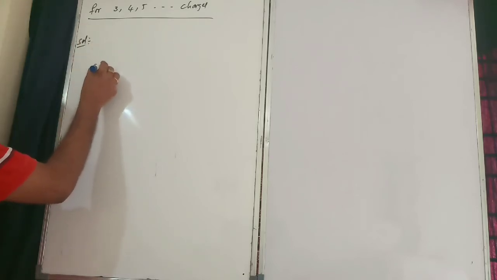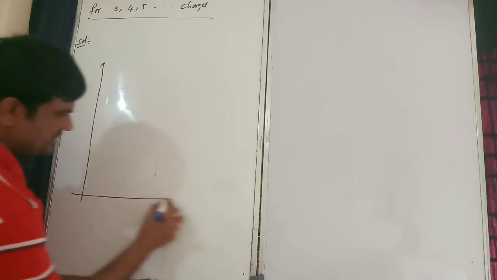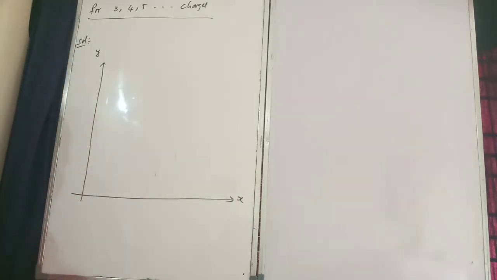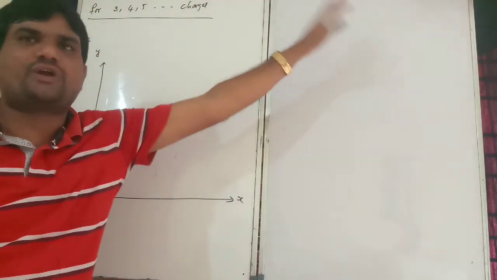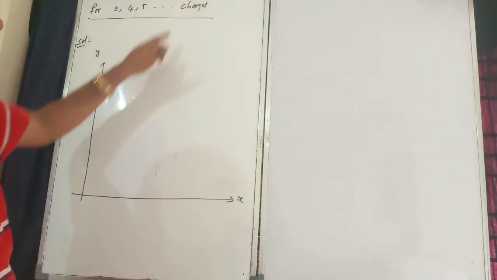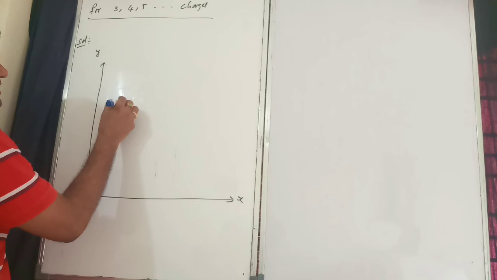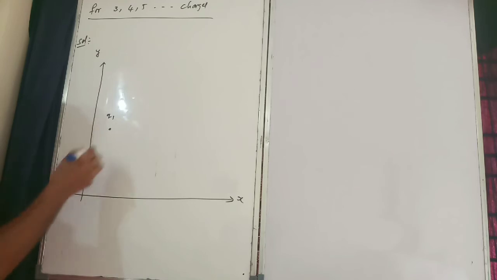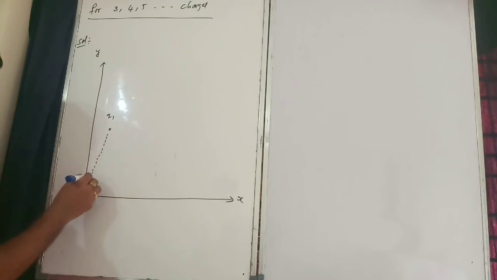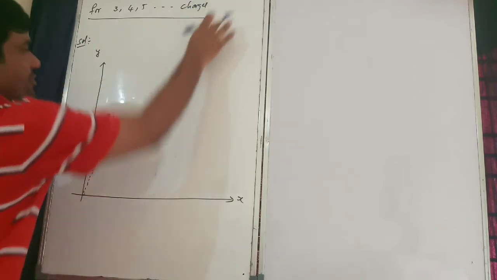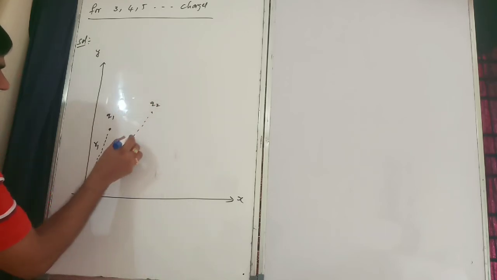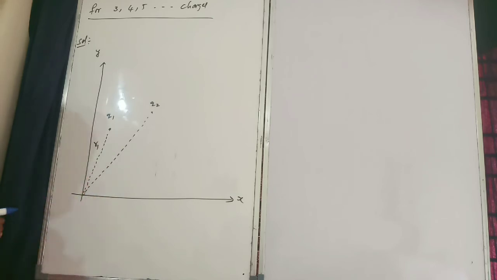Now I will consider a coordinate system, X coordinate and Y coordinate. Here Q1, Q2, Q3, Q4 and so on will be there. Now Q1 we want to bring from infinity to this point. This is the Q1 charge. From here to here I can draw the position vector, that is R1. Again I brought the Q2 charge here, so the position vector is R2.